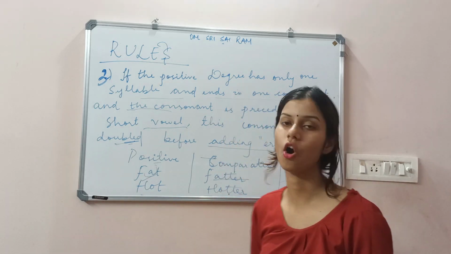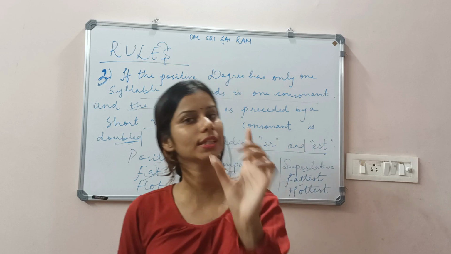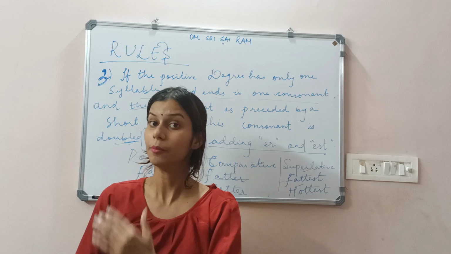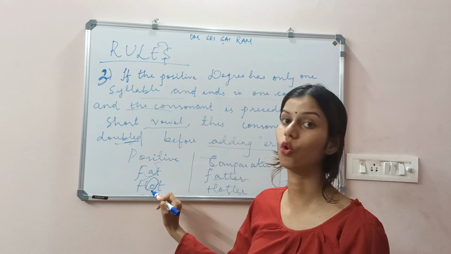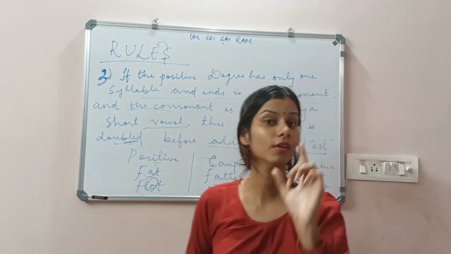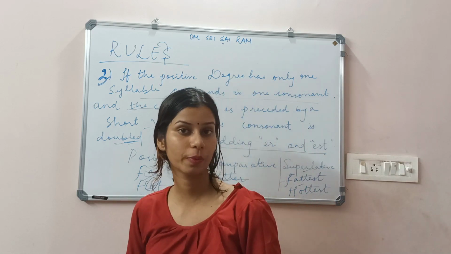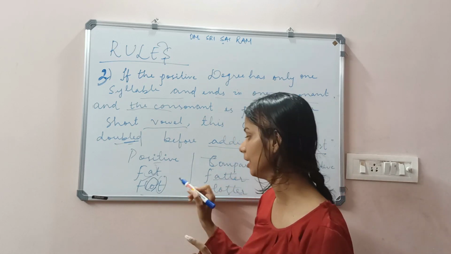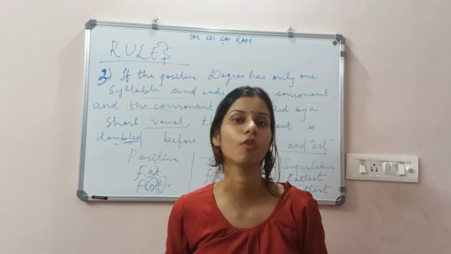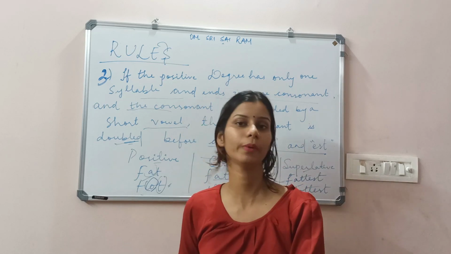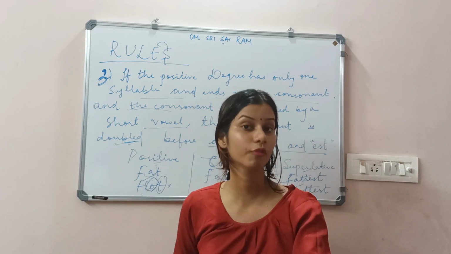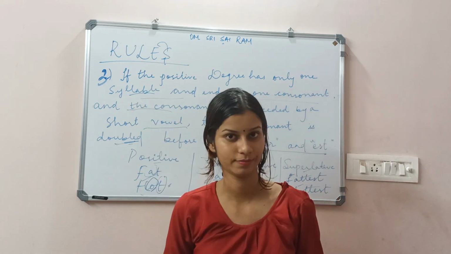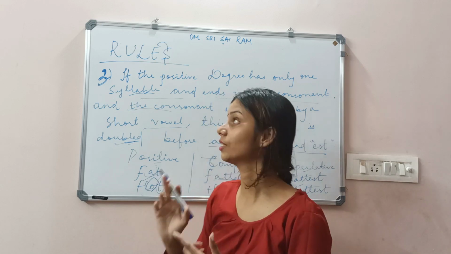In the same way, if you take hot, H-O-T. This word hot is one syllable, and towards the end we have a consonant letter. Before that we have O, which is a vowel. So when you change to the comparative or superlative form, the last letter T will be doubled. It can be T or P, but it will have a vowel sound before it and will consist of one syllable. Got it? Now let's move to the last rule.